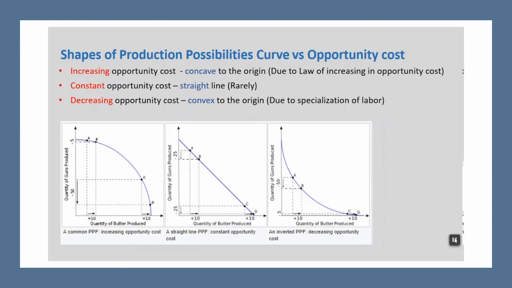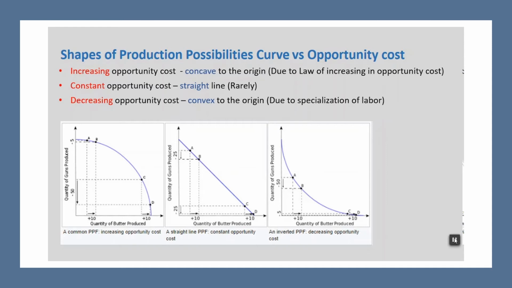So if the opportunity cost is increasing, then the shape of the curve is concave to the origin. This is the only reason. And if marginal opportunity cost is constant, then the shape of the production possibility curve, that is PP curve, is a straight line. And the third case is if the marginal opportunity cost is decreasing, then the shape of the production possibility curve is convex to the origin.